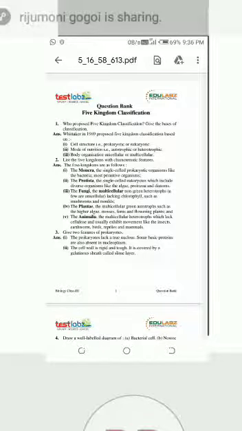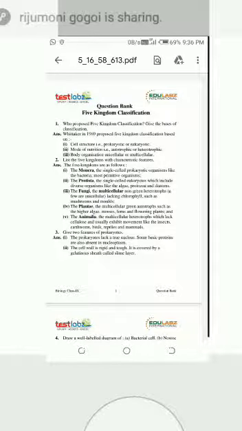Okay, so number 2, Protista. Protista are single cell eukaryotes which include diverse organisms like algae, protozoa, and diatoms. These are also single celled, and these are not prokaryotic, these are eukaryotic organisms. Diverse means different types of organisms are included in this classification. In Protista there are different types of organisms included.